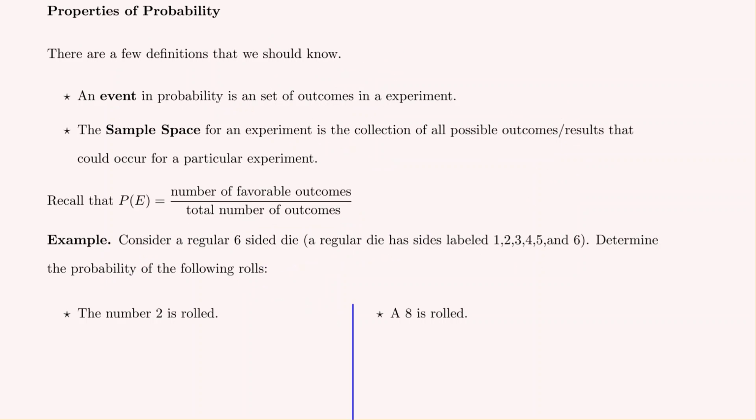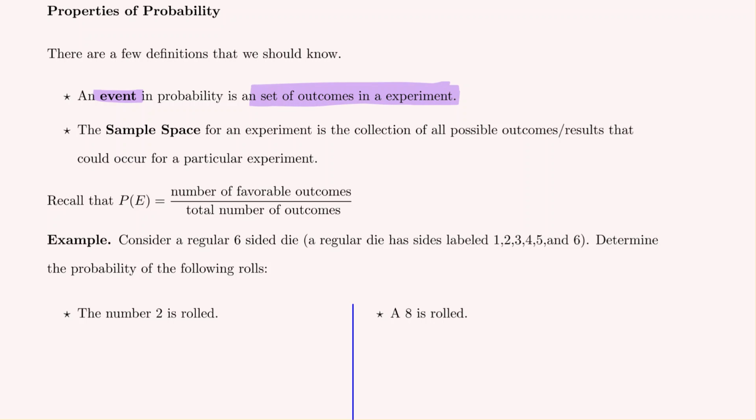Now let's look at some properties of probability. One phrase that we'll want to know is the event. Whenever we're talking about probability, an event is the set of outcomes in an experiment, or in a situation, that we're looking for. In our last example, the event was having 2 girls out of 3 children.